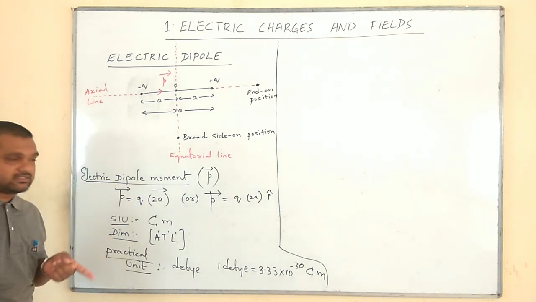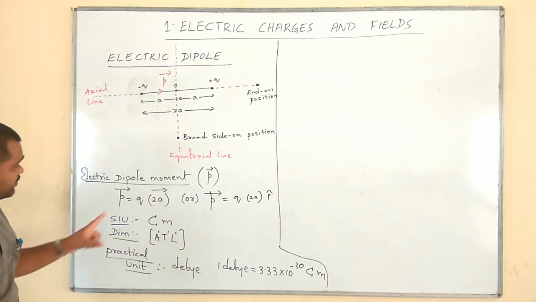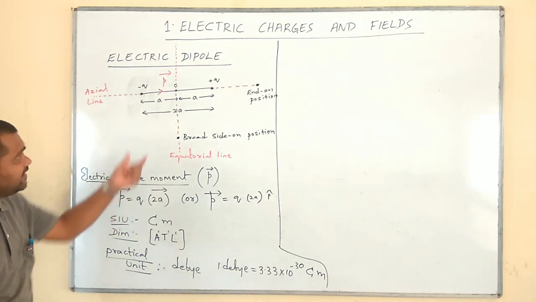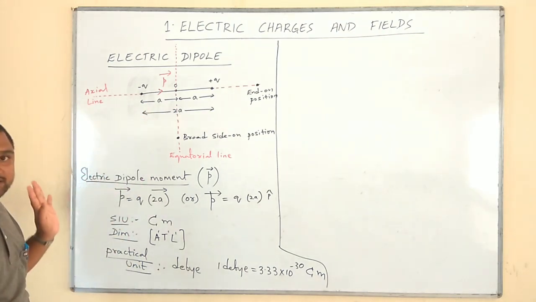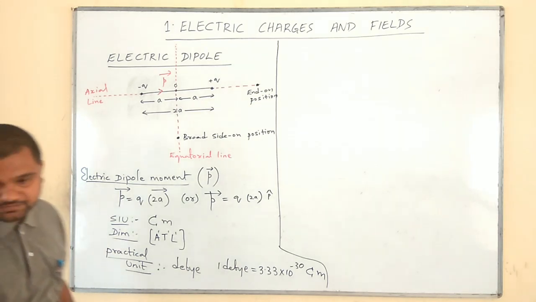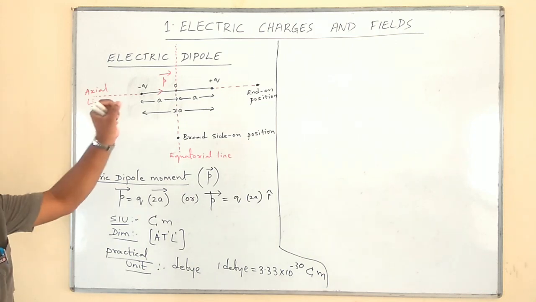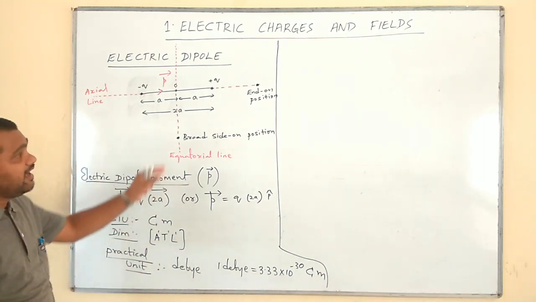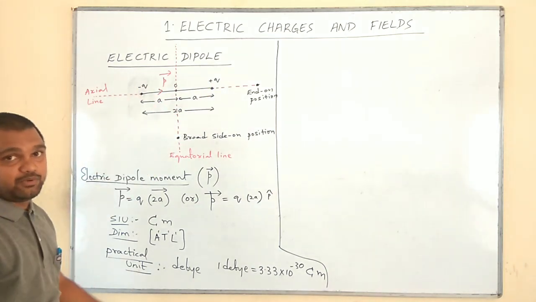Electric dipole moment means the product of the magnitude of any one of the charges forming the electric dipole and the distance between the two charges, otherwise the dipole length. Okay, fine. Next, let us come to one derivation, in which I am going to show the value of electric intensity at a point on the axial line of this electric dipole.